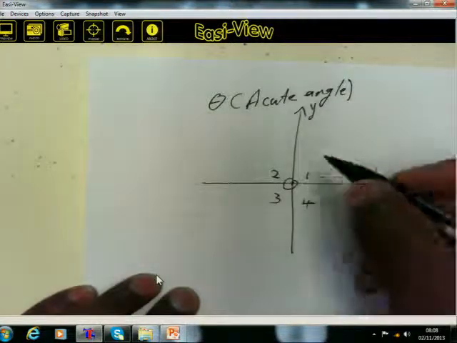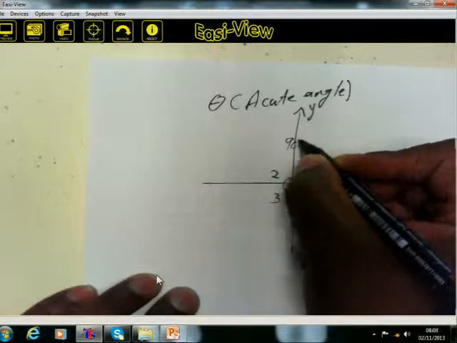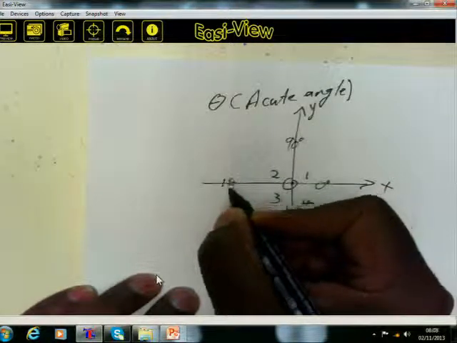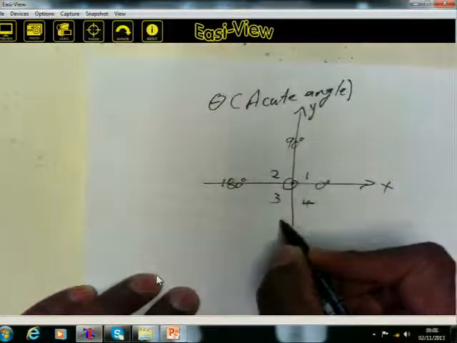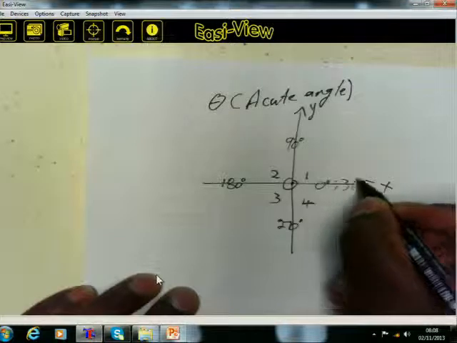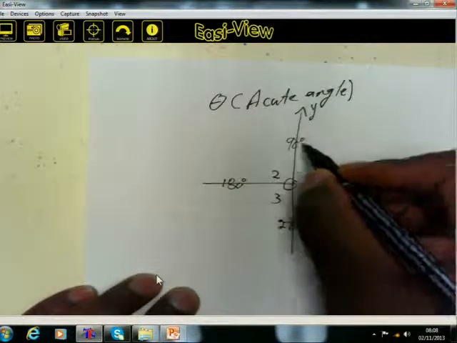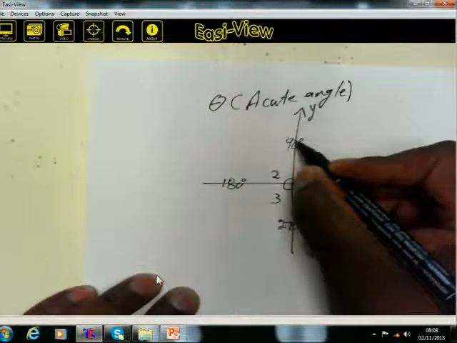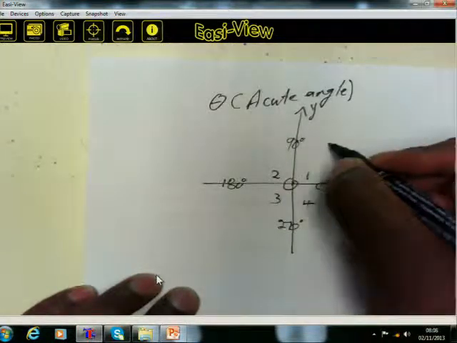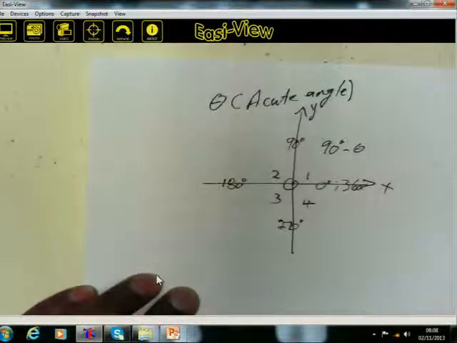So, angles in the first quadrant. Remember, we've got 0 degrees here, 90 degrees there. On this line here, we've got 180 degrees. On this line, we've got 270 degrees. And again, we've got 360 degrees there. From here up until it's 90 degrees. So, from 90, if you subtract an acute angle, then you've got 90 degrees minus theta. Then that will be an angle in the first quadrant.